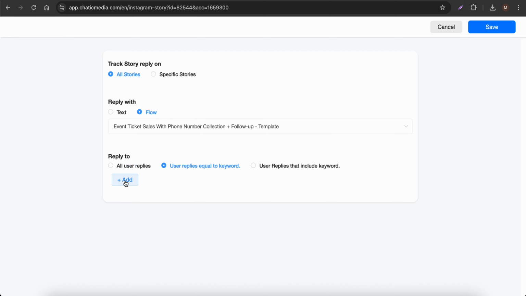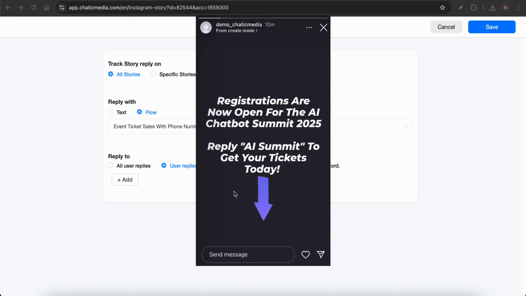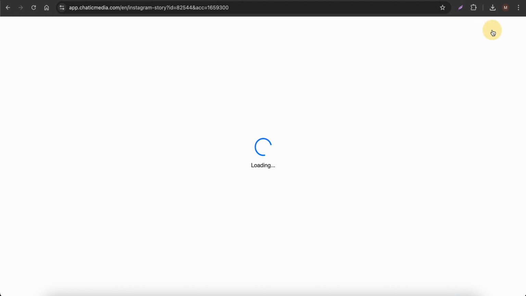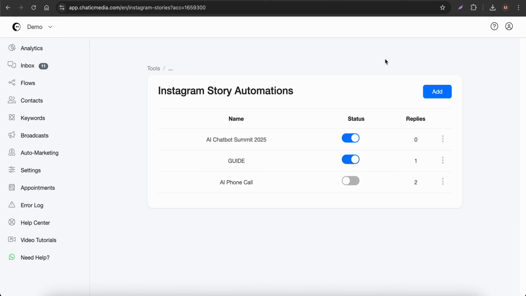For reply to, we want to set the keyword as AI Summit because that is the keyword we set up for the setup in the Instagram story. So let me choose the same keyword right here, AI Summit. Alright, so when someone replies to your Instagram story with AI Summit, then this particular automation will be triggered and we will collect their details and send any sort of messages over there. So this is active as well. So let's quickly test how this actually works.